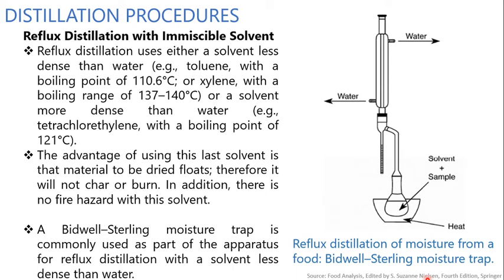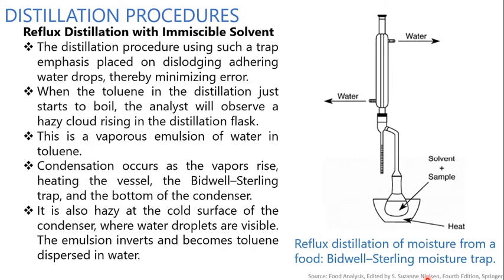A Bidwell Sterling moisture trap is commonly used as part of the apparatus for reflux distillation with a solvent less dense than water. In reflux distillation with an immiscible solvent, the procedure using such a trap places emphasis on dislodging adhering water drops, thereby minimizing error. When the toluene in the distillation just starts to boil, the analyst will observe a hazy cloud rising in the distillation flask.